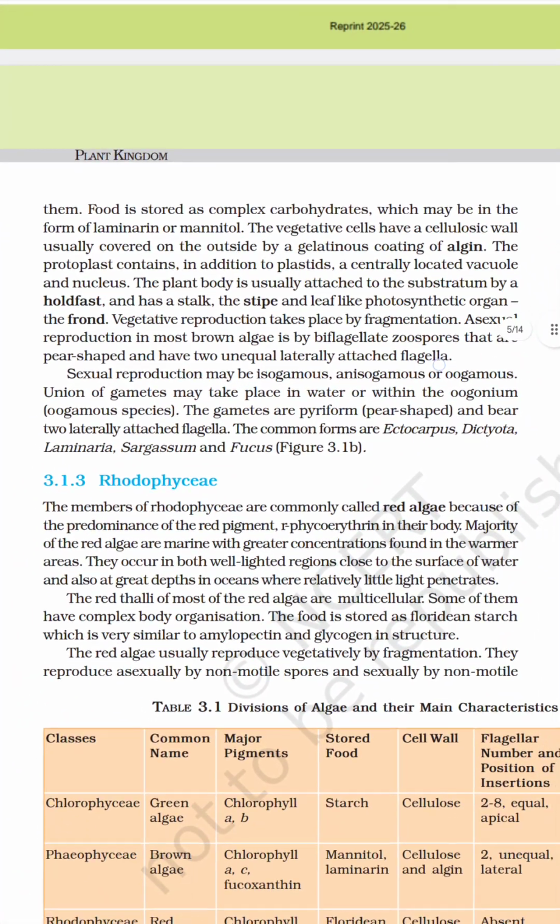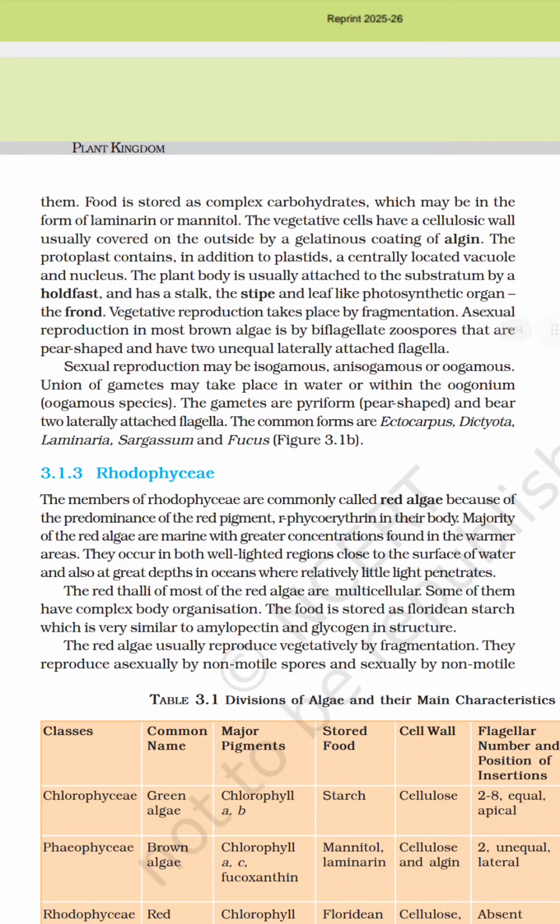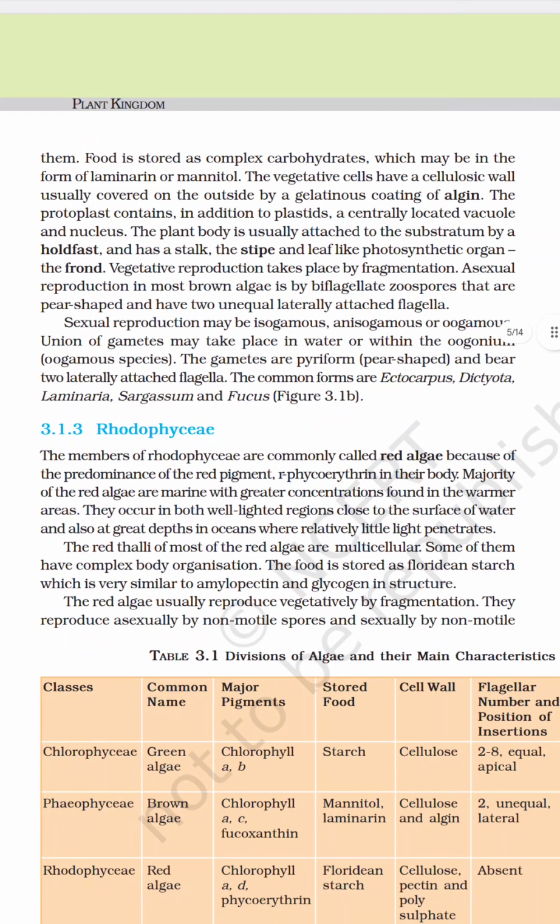Next, the stored food material is laminarin or mannitol. The vegetative cells have a cellulose cell wall covered with a gelatinous coating called algin, and in addition to plastids, a centrally located vacuole and nucleus. The plant body is made up of a holdfast, a stalk or stipe, and a leaf-like photosynthetic structure called the frond. So it contains three parts: holdfast, stipe, and frond.